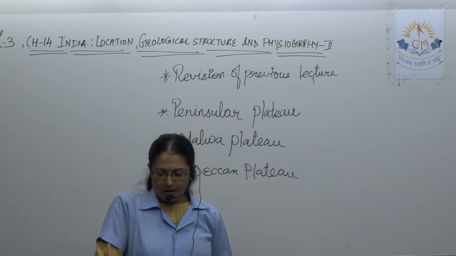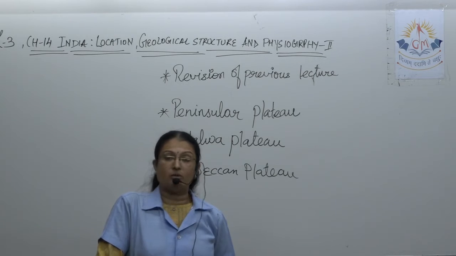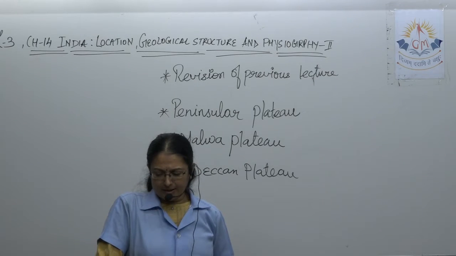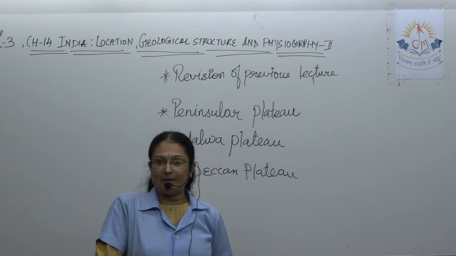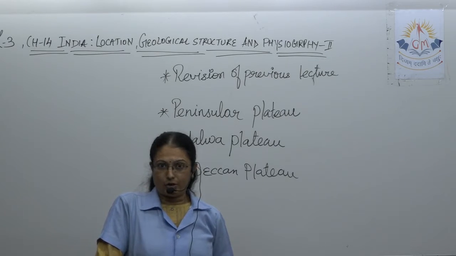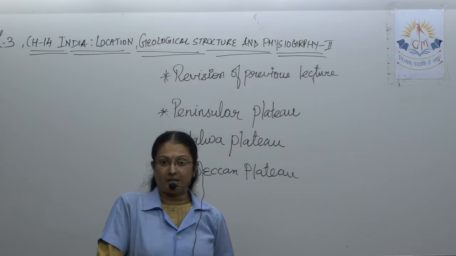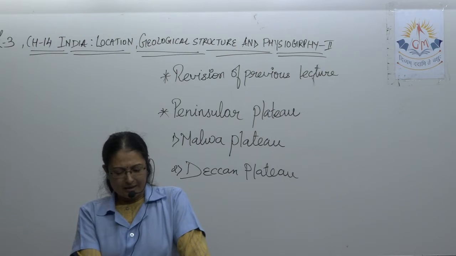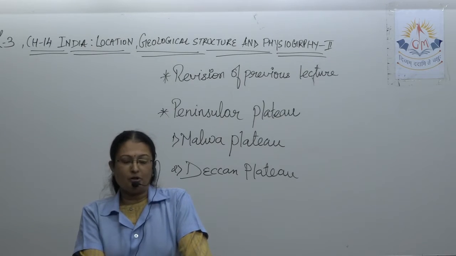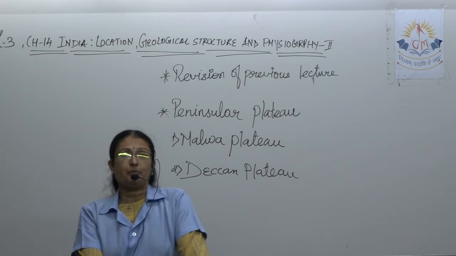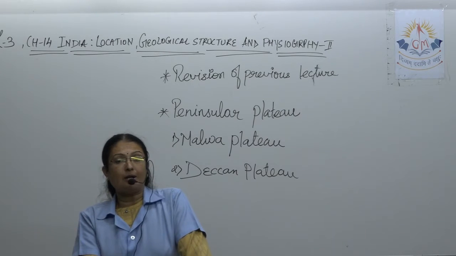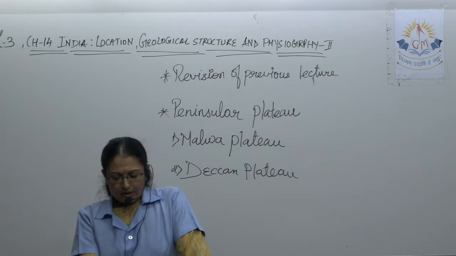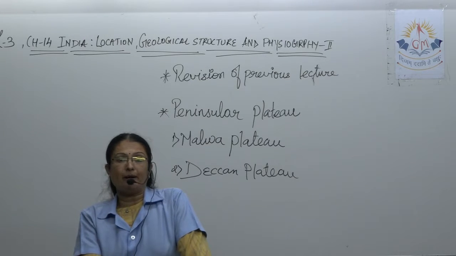Then the span of the mainland of India extends, and now this we have to remember, from 8 degree 4 minute to 37 degree 6 minute north latitude. That is the north latitudinal extent of the country. And from 68 degree 7 minute to 97 degree 25 minute is the longitude. So the latitudinal and longitudinal extent of our country you have to keep in mind and remember, it is expected.